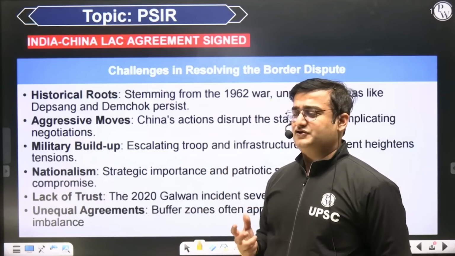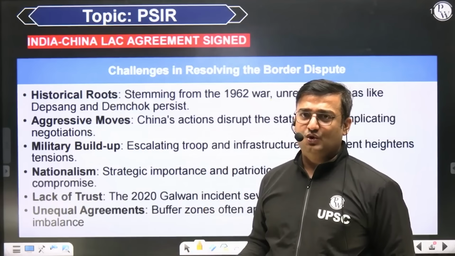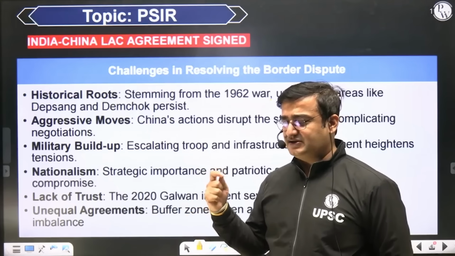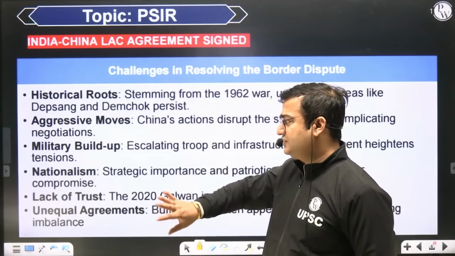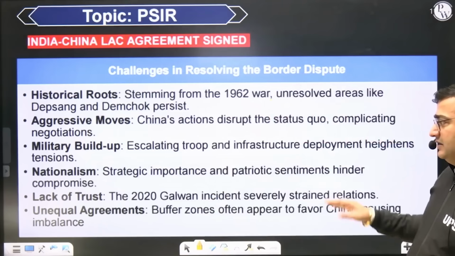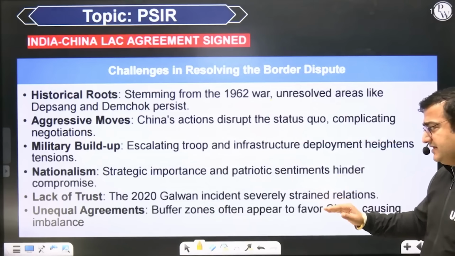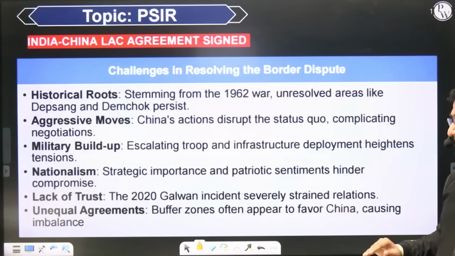So there is hardly any trust between the two countries. Maybe because of historical reasons, and maybe because of what happened in 1962 when India felt cheated and China attacked India. लेकिन हम ये चीज़ देखते हैं कि दोनों कंट्री के बीच में एज सच ट्रस्ट नहीं है, और ये एक बहुत बड़ी समस्या है. And then unequal agreements: the buffer zones offer appear to favor China and cause imbalance.